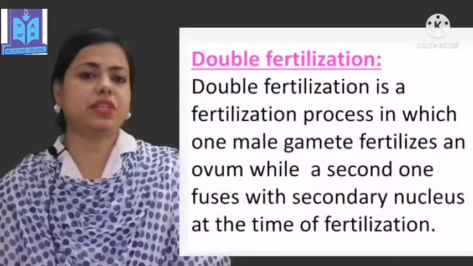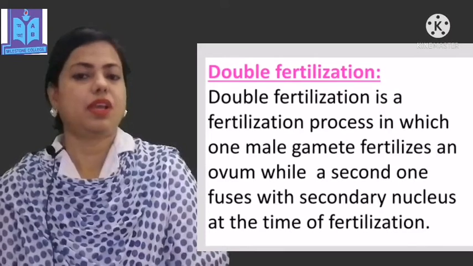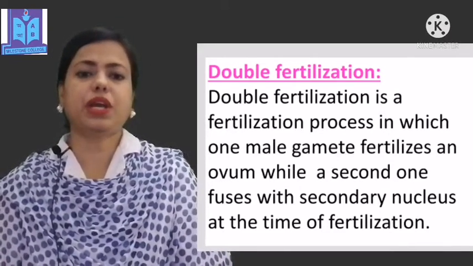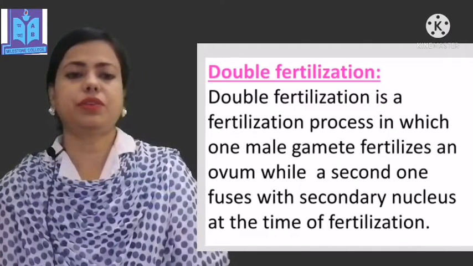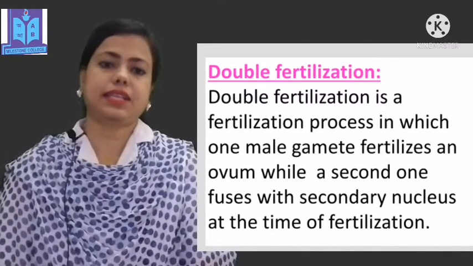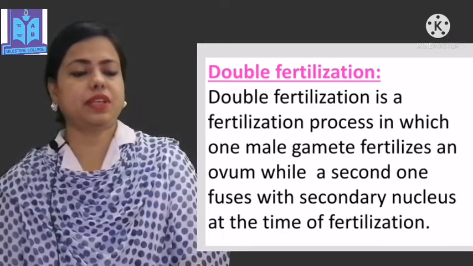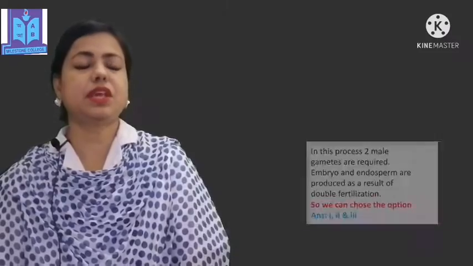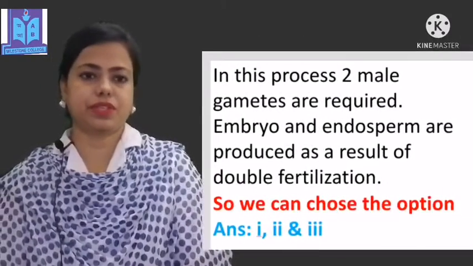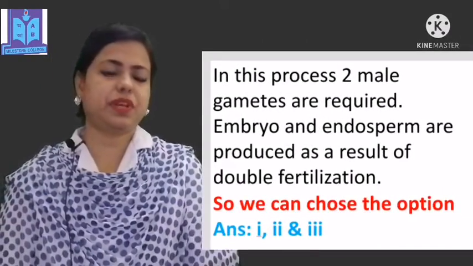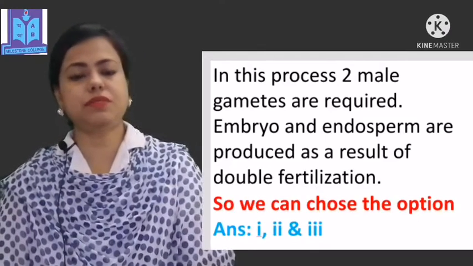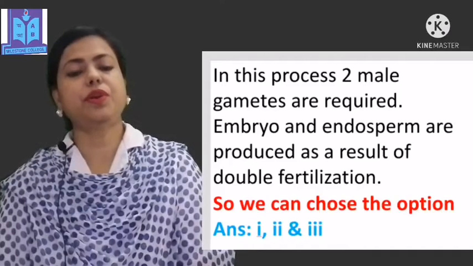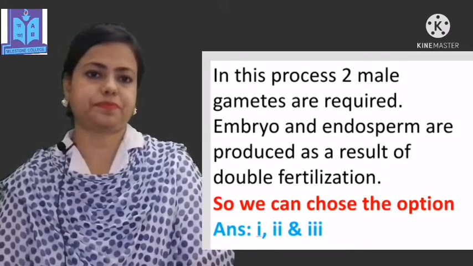Dear students, we have already learned about double fertilization. Double fertilization is a fertilization process in which one male gamete fertilizes the ovum, while a second one fuses with the secondary nucleus at the time of fertilization. In this process, two male gametes are required. Embryo and endosperm are produced as a result of double fertilization. So, dear students, we can choose options 1, 2 and 3.